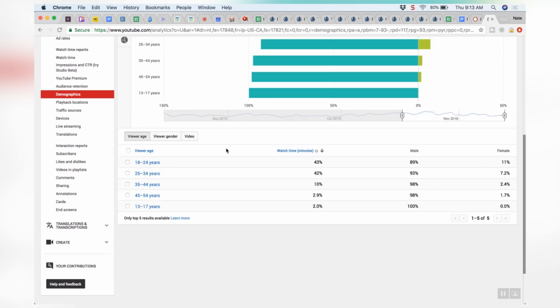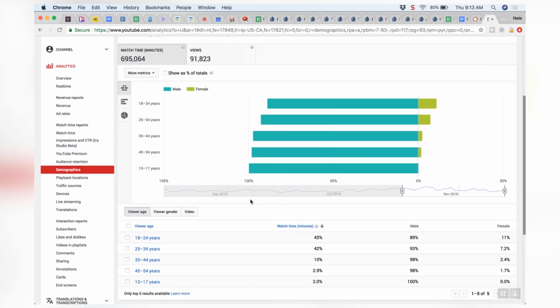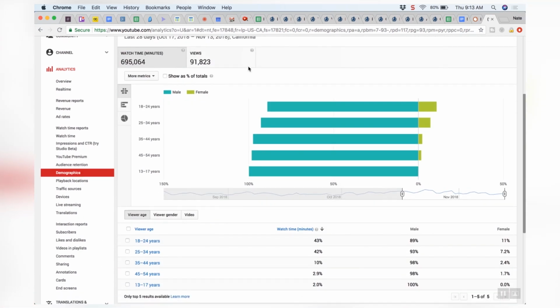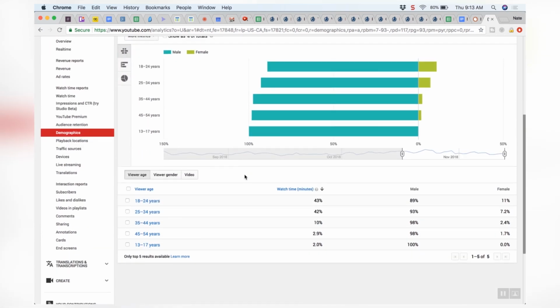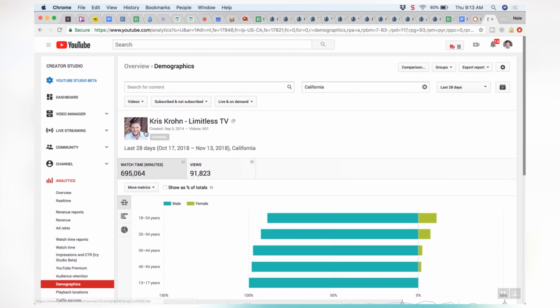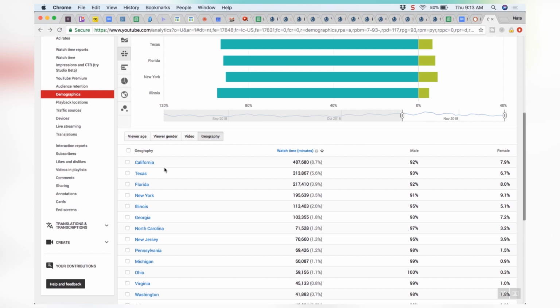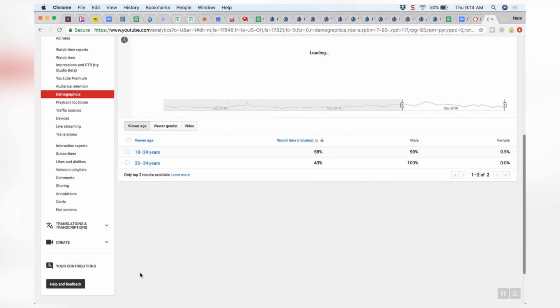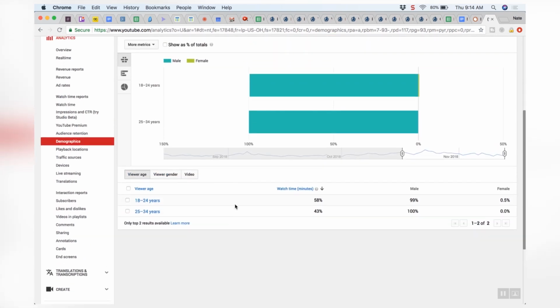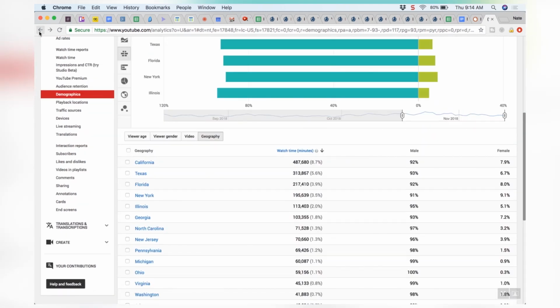Okay, now it goes specifically into California. That's interesting. Is that true? Yeah, it says California right there. So specifically in California, this is the age range. But now I wonder if I go back and choose Ohio, then pretty much different stats. Oh, I don't know. 58 and 43, let's check. 58 and 43 in Ohio.